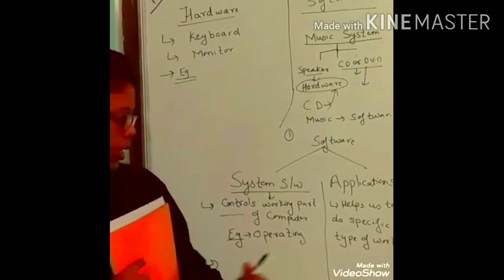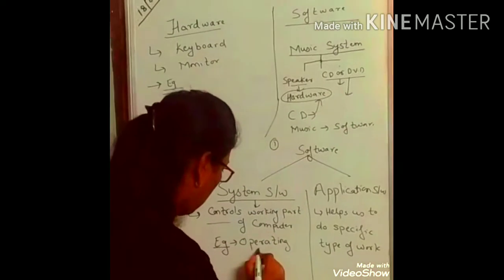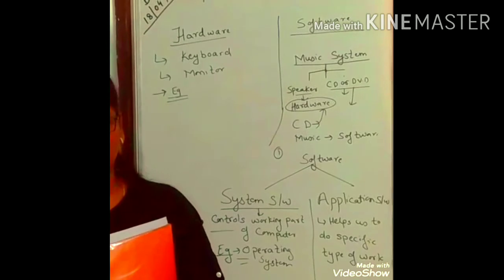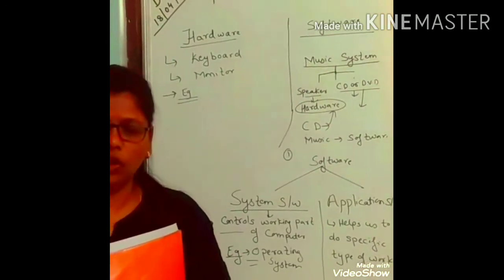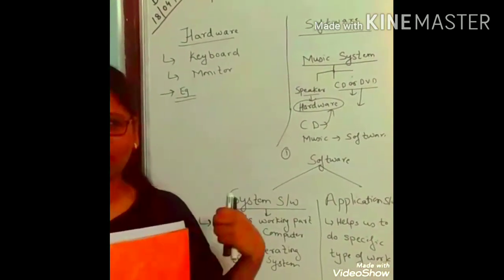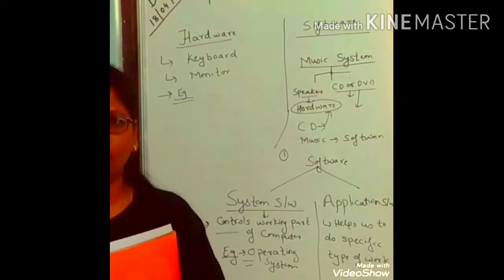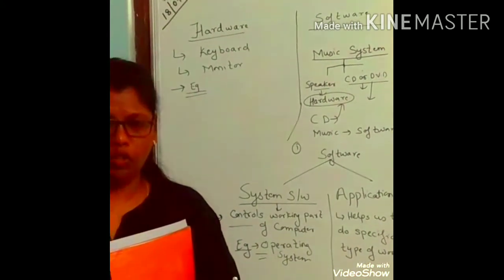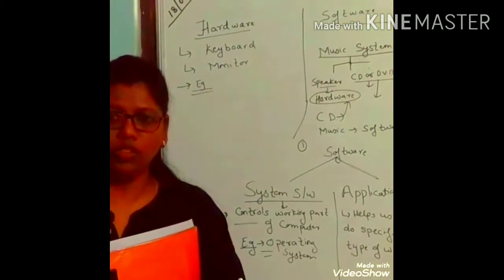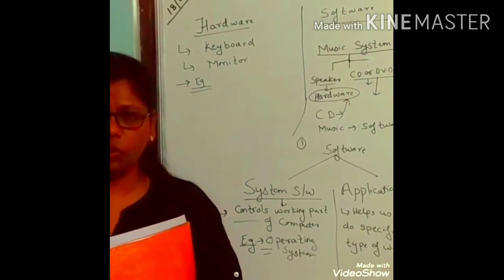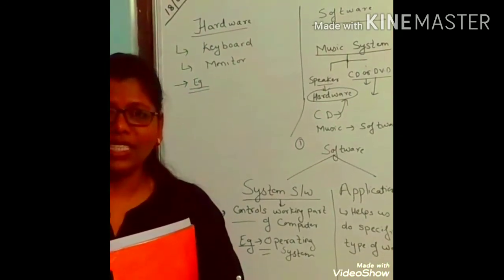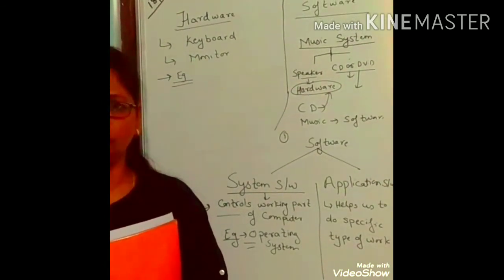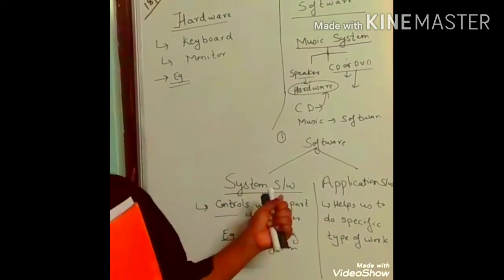Here it is operating system. Now what is operating system? Here in computers, there is an operating system which controls the working of the computer. Let's see one example. Like for example, we have a principal in a school. So your principal is the main head which controls all the working of the school. Similarly, in a computer, we have operating systems which controls all the working of the computer. Okay, so that is called system software.